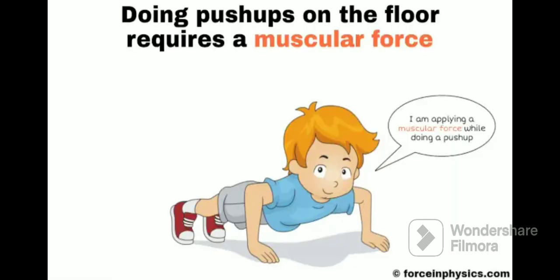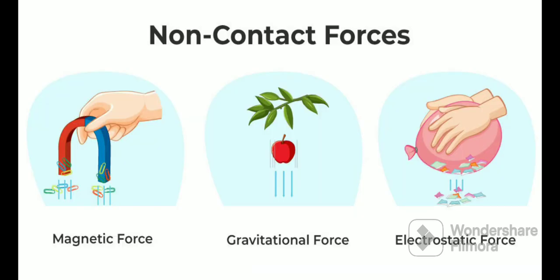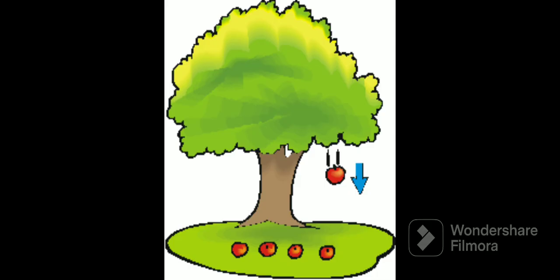Muscular force. The force exerted by using body parts such as the arms or legs, for example, cycling, playing, etc. Non contact force. Non contact force is a type of force that is applied not in contact with each other. There are three types of non contact forces: gravitational force, magnetic force, and electrostatic force.